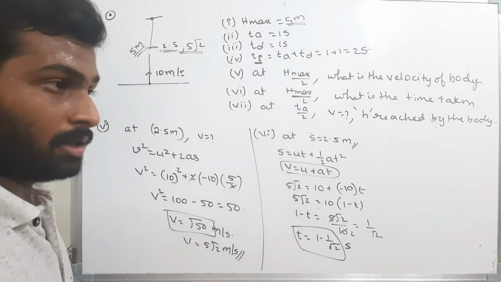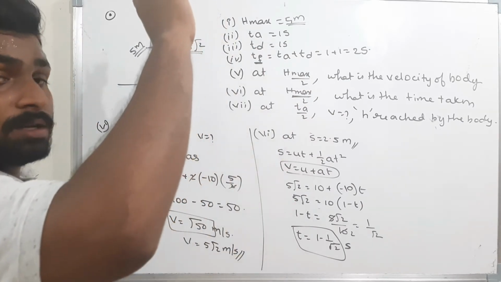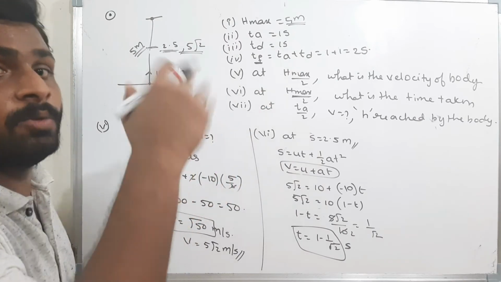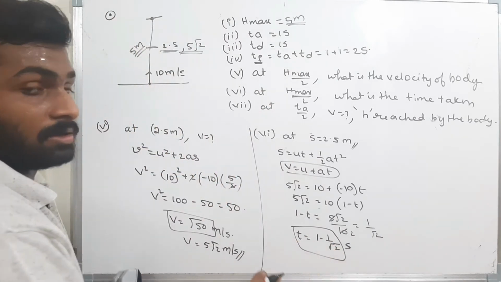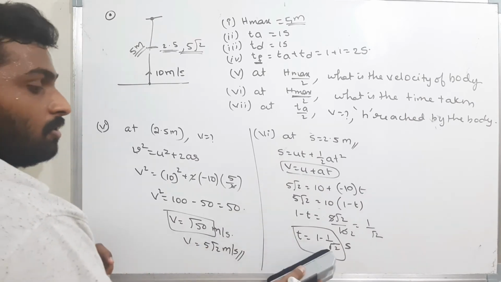Usually what will we assume? The time taken to reach maximum height is 1 second. Therefore to half of the height we will take it as 0.5 seconds. But it is not right. It is 1 minus 1 by root 2 seconds. Please be careful.